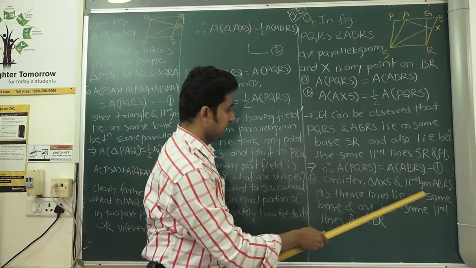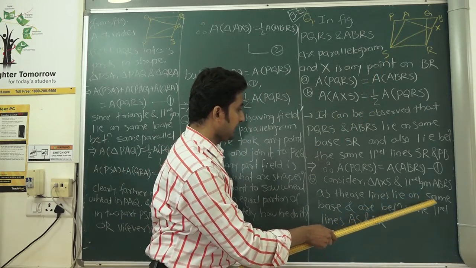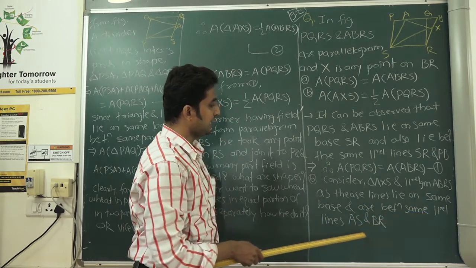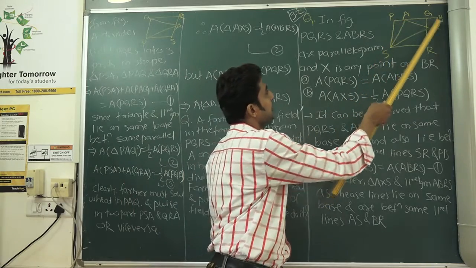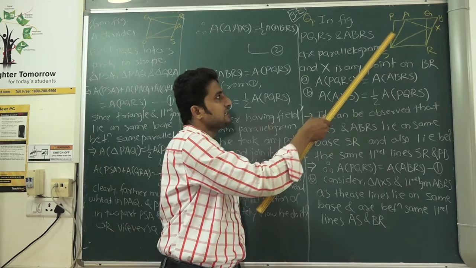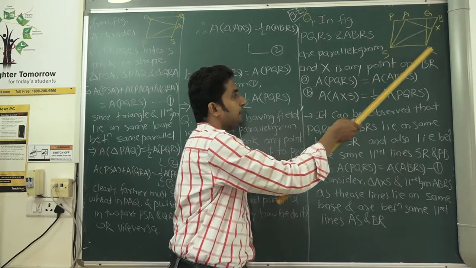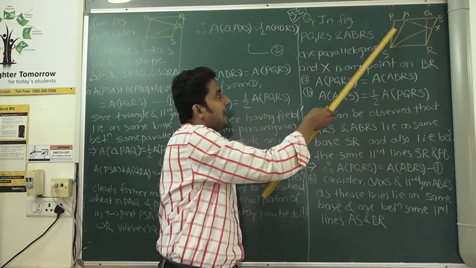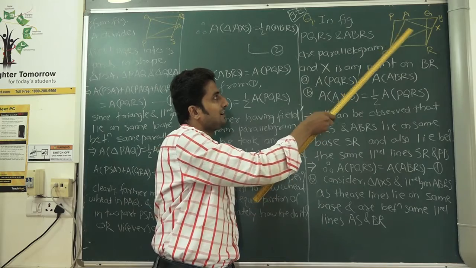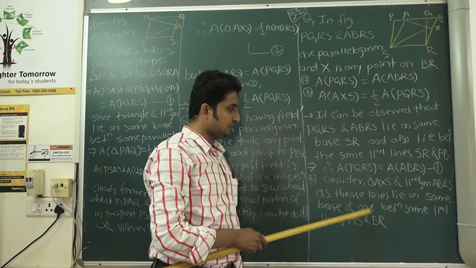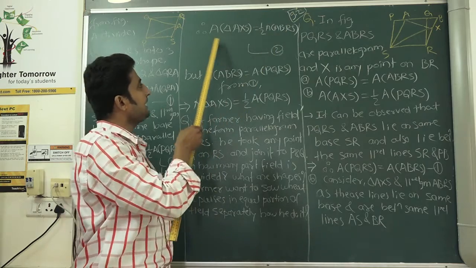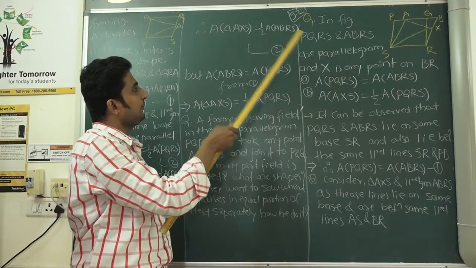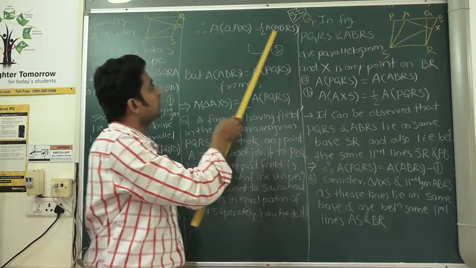Very good. We have found the common base, and they lie between the parallel lines AS and BR. So again it satisfies the condition that they lie on the same base and between the same parallel lines AS and BR. Using this we can say that area of triangle AXS is equal to half of area of parallelogram ABRS.